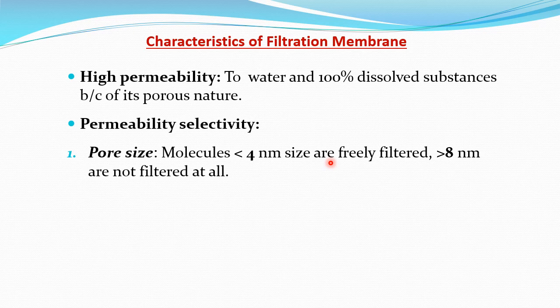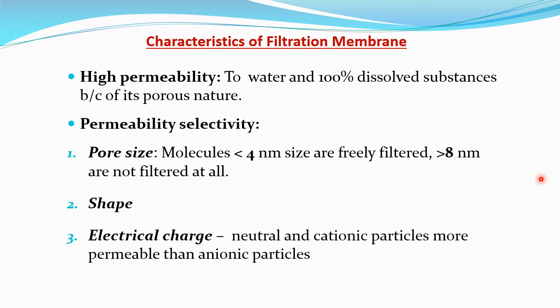But with a similar molecular size of 6 nanometer, if the substance is cationic, positively charged, then it will be easily passed. So clear? So this is regarding the pore size. Then shape. As far as the shape is concerned, substances of globular shape will find it difficult to pass through the membrane. But with the same molecular size and molecular weight, any substance which is elongated can pass through the glomerular basement membrane. Okay. Then the third one is the electrical charge.